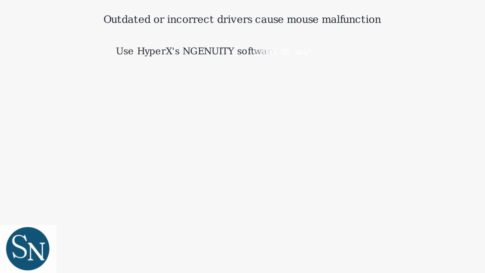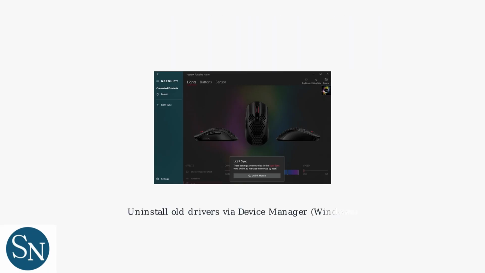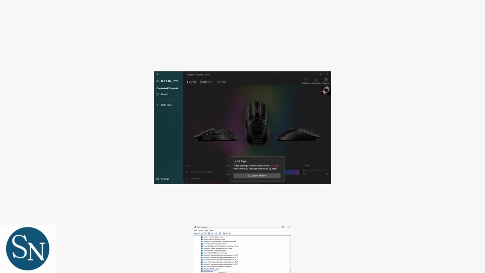Outdated or incorrect drivers can cause mouse malfunction. Use HyperX's Ingenuity software to manage drivers. Uninstall old drivers via Device Manager on Windows or via System Report on macOS. Download the latest drivers from hyperxgaming.com and perform a clean install. Avoid generic drivers, as they can lead to sensor drift.